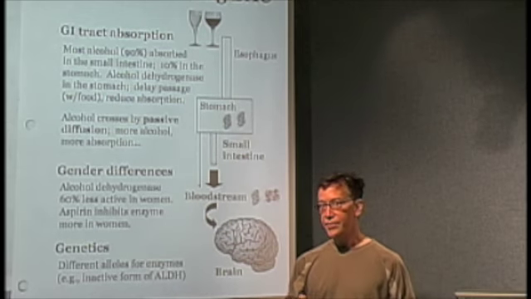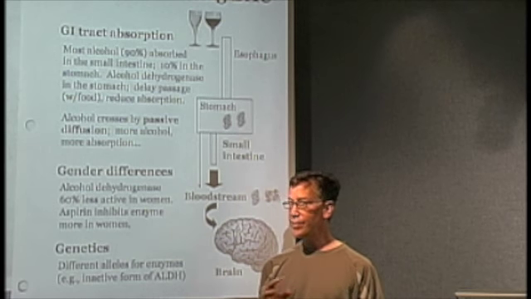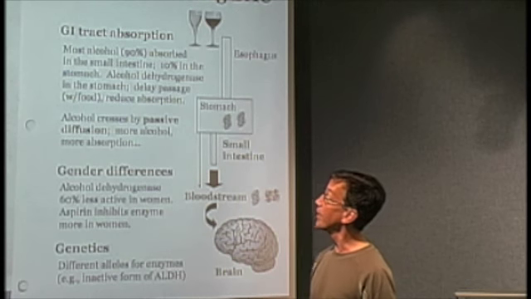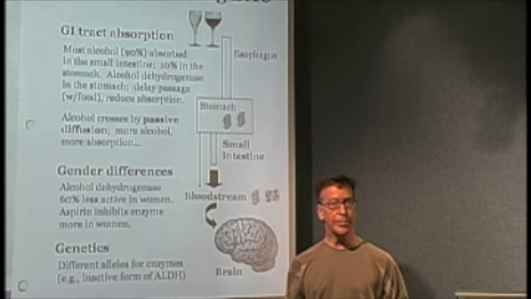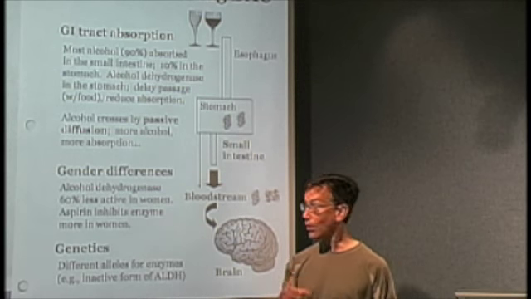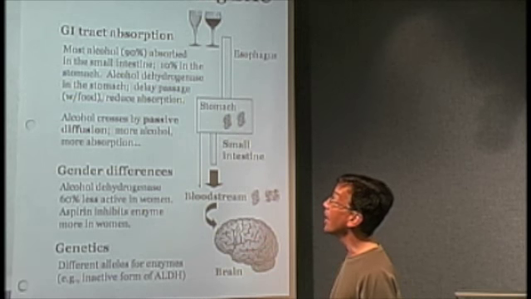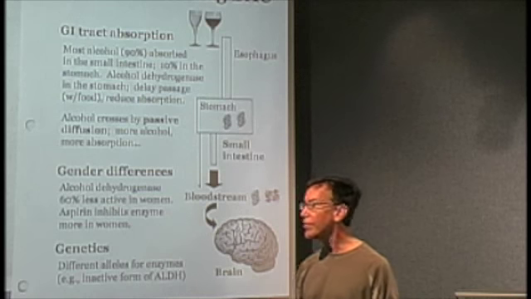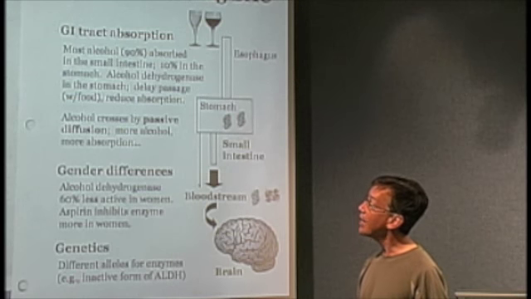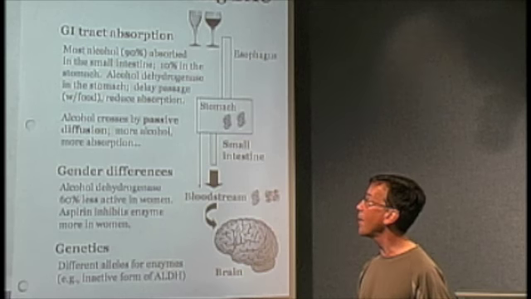Okay, so let's look at some of the factors that influence blood alcohol concentration when you have a drink. So alcohol is going to be absorbed from the GI tract when it's administered orally. And most alcohol, 90% pretty much, is absorbed in the small intestine. 10% is absorbed actually in the stomach.